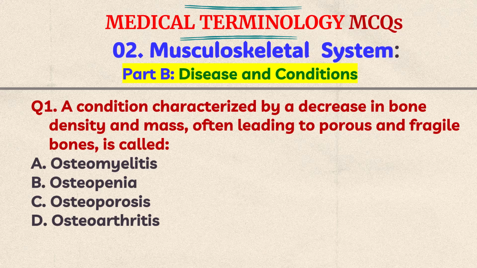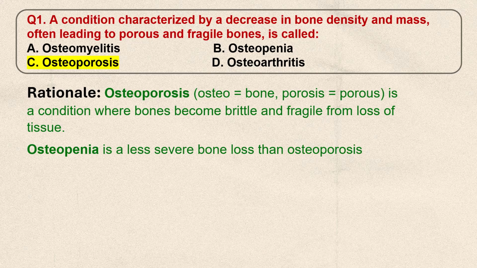Question number 1. A condition characterized by a decrease in bone density and mass, often leading to porous and fragile bones, is called A. Osteomyelitis, B. Osteopenia, C. Osteoporosis, D. Osteoarthritis. Think the answer. The correct answer is C. Osteoporosis. Osteo means bone, porosis means porous. It's a condition where bones become brittle and fragile from loss of tissue. Osteopenia is a less severe bone loss than osteoporosis.